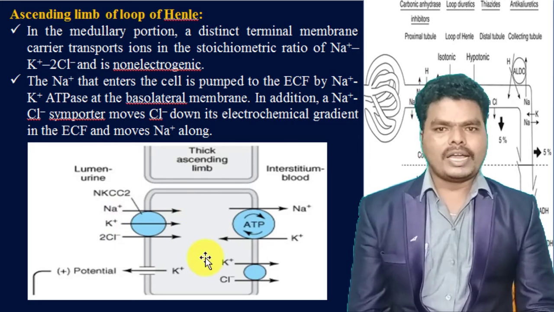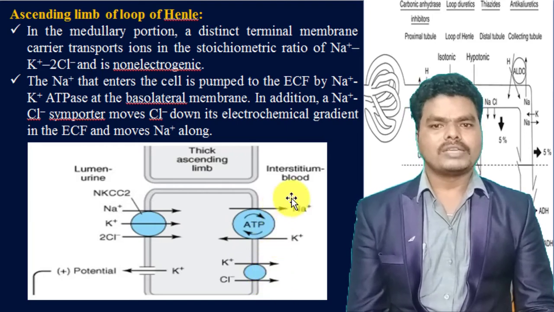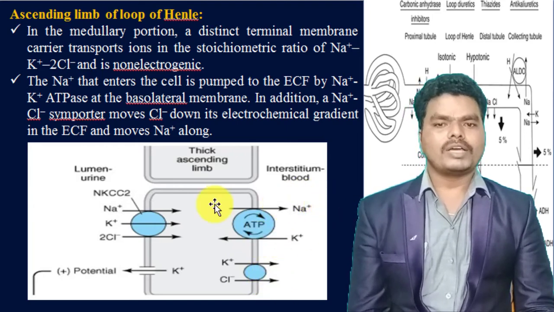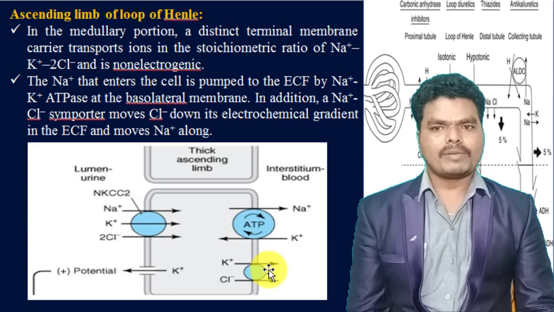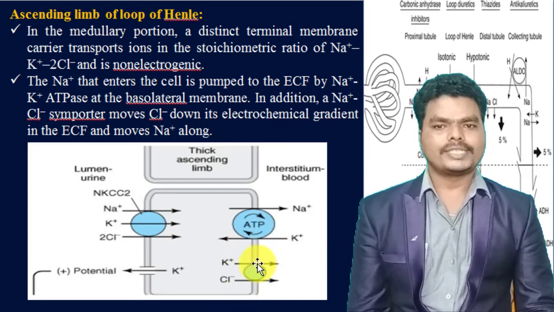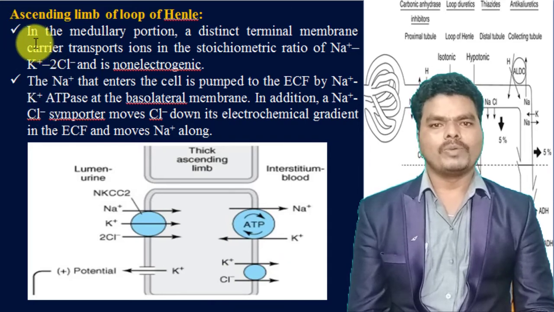The basolateral membrane contains the sodium potassium ATPase antiporter, which reabsorbs sodium in exchange for potassium from the bloodstream into the lumen. In addition, the basolateral membrane also has the potassium chloride symporter, which reabsorbs potassium and chloride ions from the lumen cell wall to the interstitial fluid. So this is happening in the second site of reabsorption, the ascending limb of the loop of Henle.